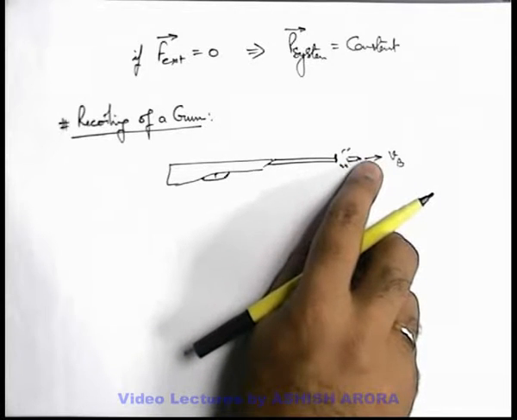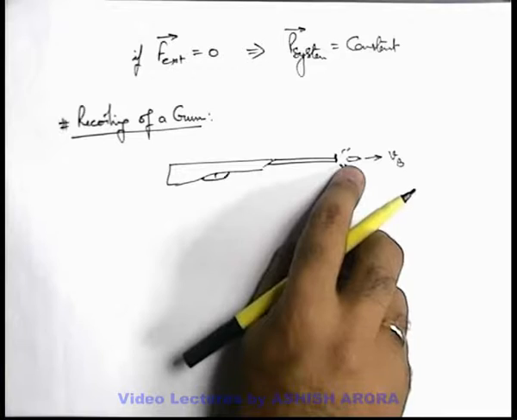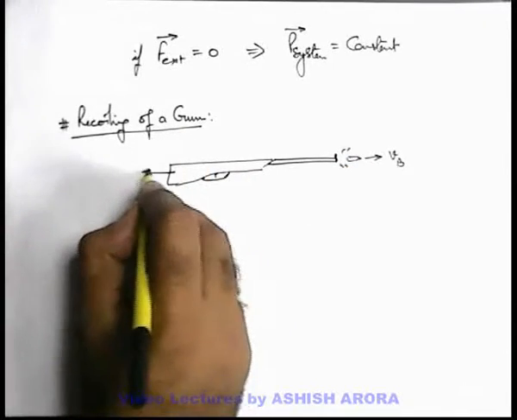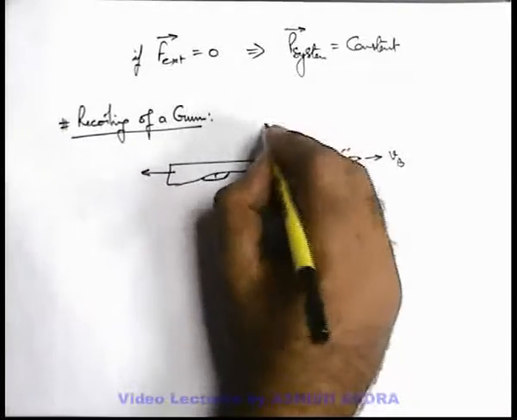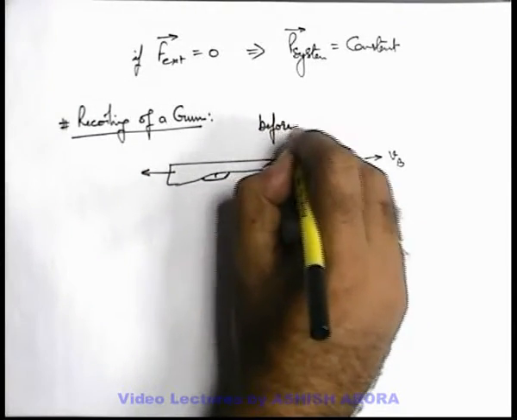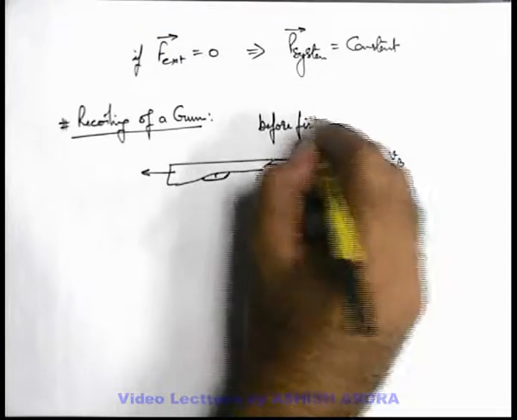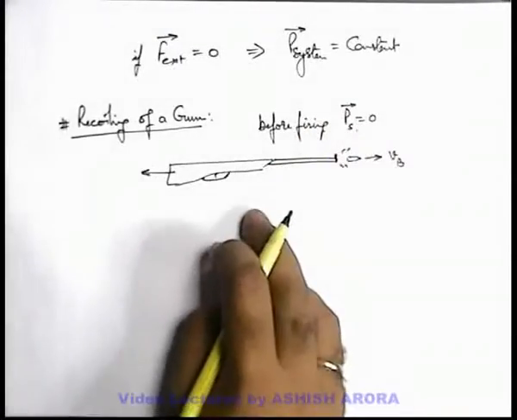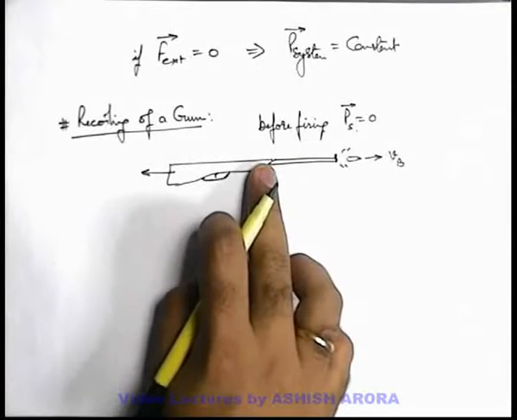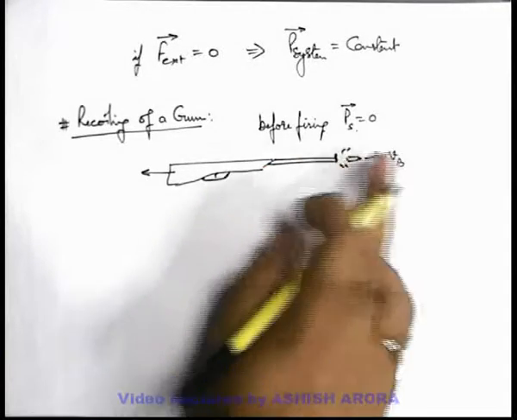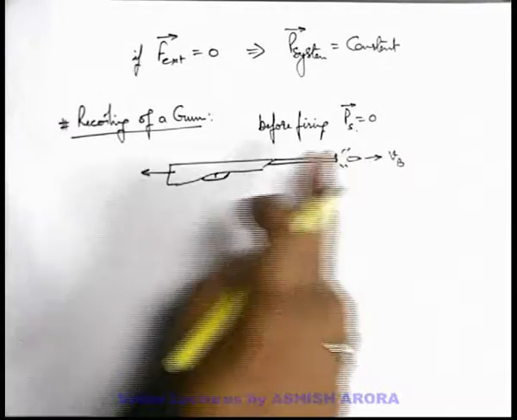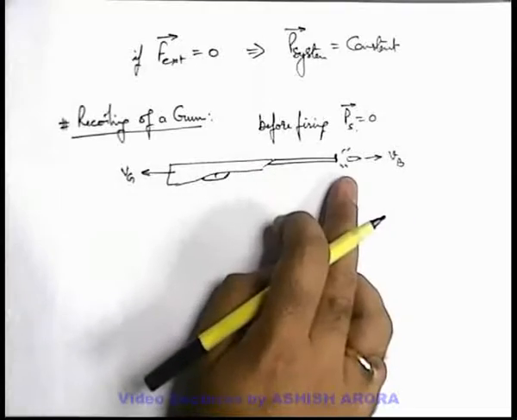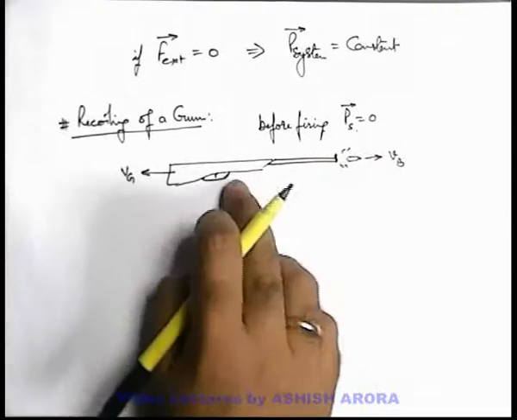And to gain some momentum, the gun must also gain a momentum in backward direction. Because before firing, momentum of the system was 0, as both bullet and gun are at rest. Now if the bullet gained some momentum, the gun should gain some momentum in opposite direction, so that the total momentum remains 0, and momentum is a vector quantity.